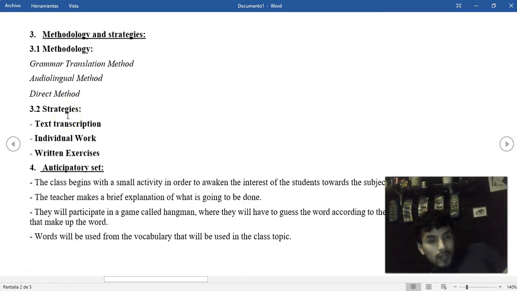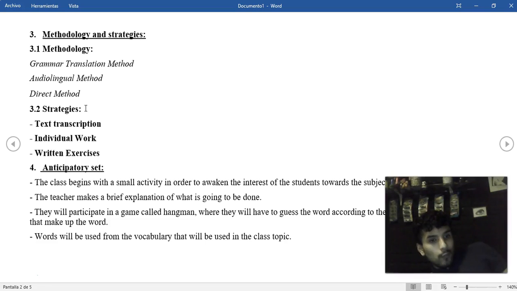The methodology and strategies that I'm using in my lesson plan are the grammar translation method, the audiolingual method, and the direct method. The strategies that I chose to use in my class are text transcription, individual work, and written exercise.